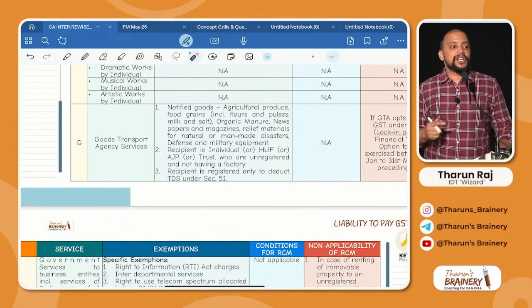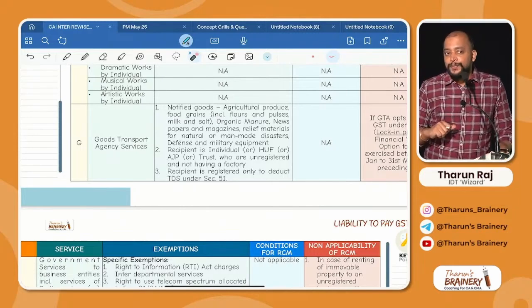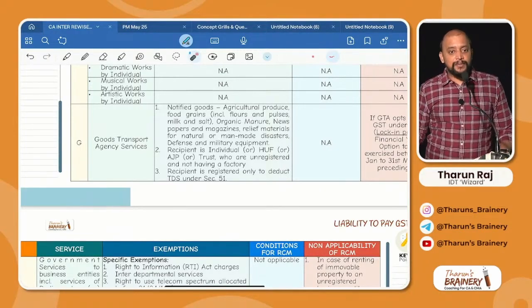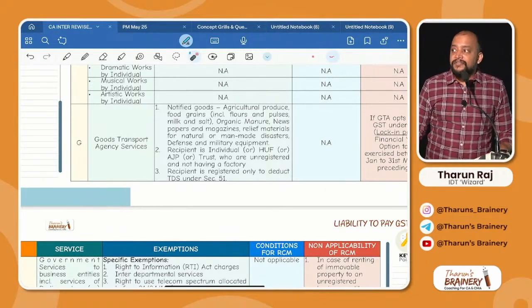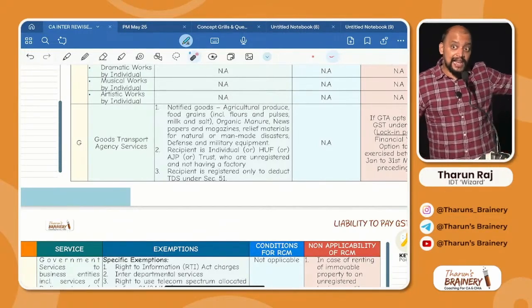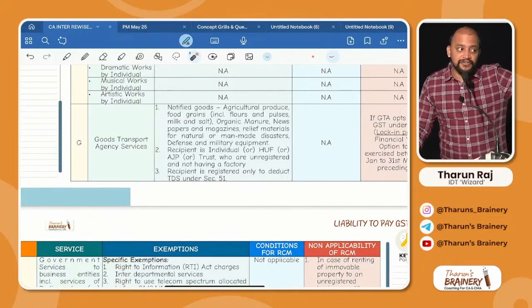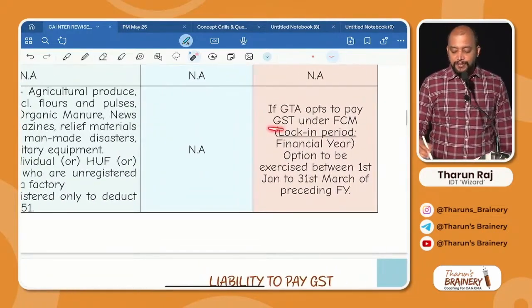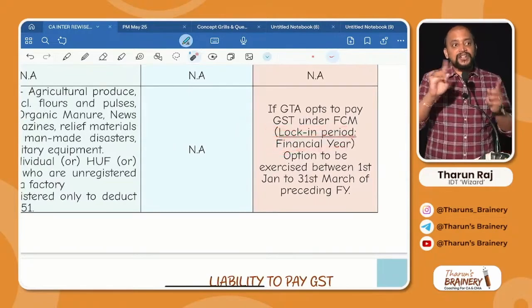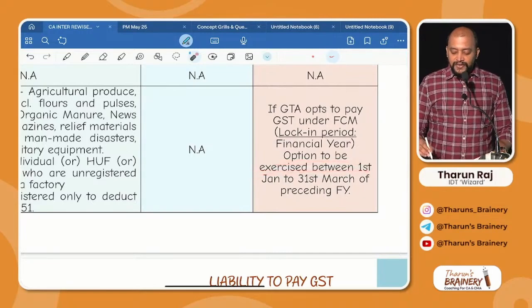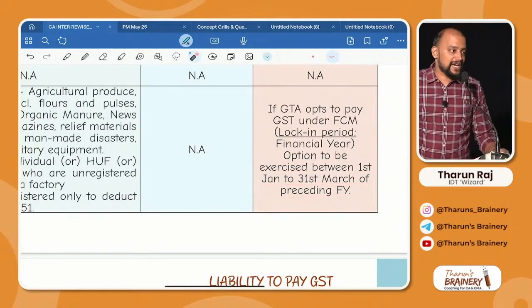If it is FCM option, again they have 2 rates. What are the 2 rates? Come on. 12% with ITC or 5% without ITC. If it is RCM, always 5%. And they need to decide it for every financial year. When they need to decide it? Last quarter, that is January 1st to 31st March. You can see that. If GTA opts for FCM, lock-in period is financial year wise; they need to decide whether FCM or RCM. Option to be exercised between 1st Jan to 31st March of the preceding financial year.